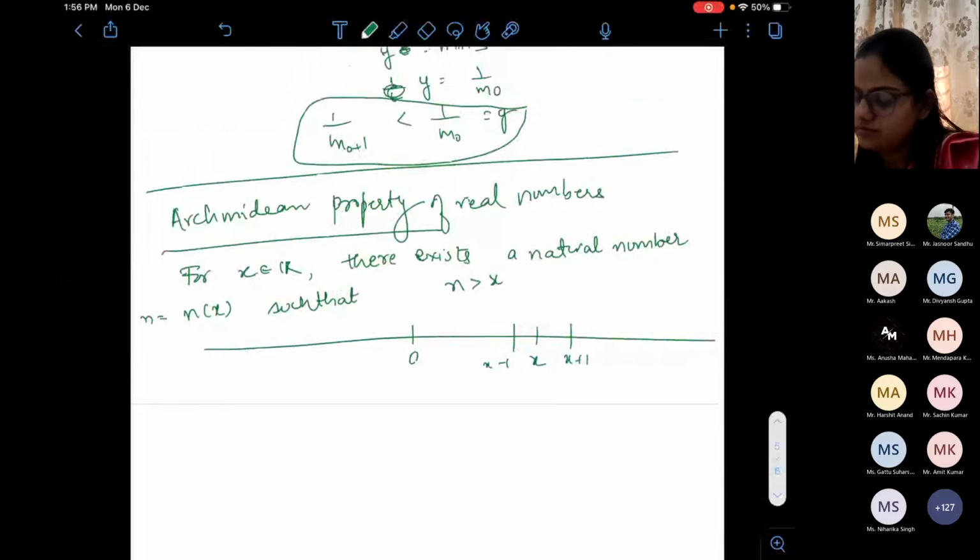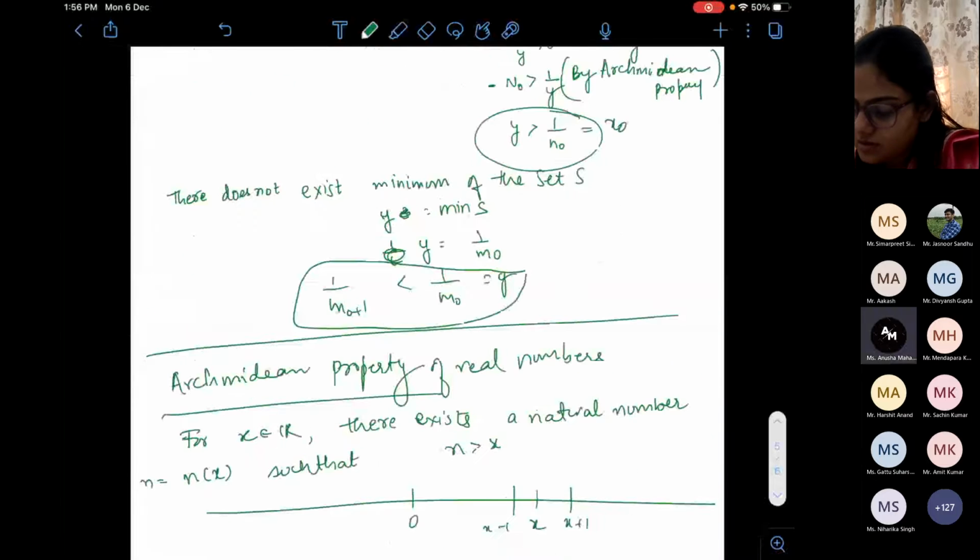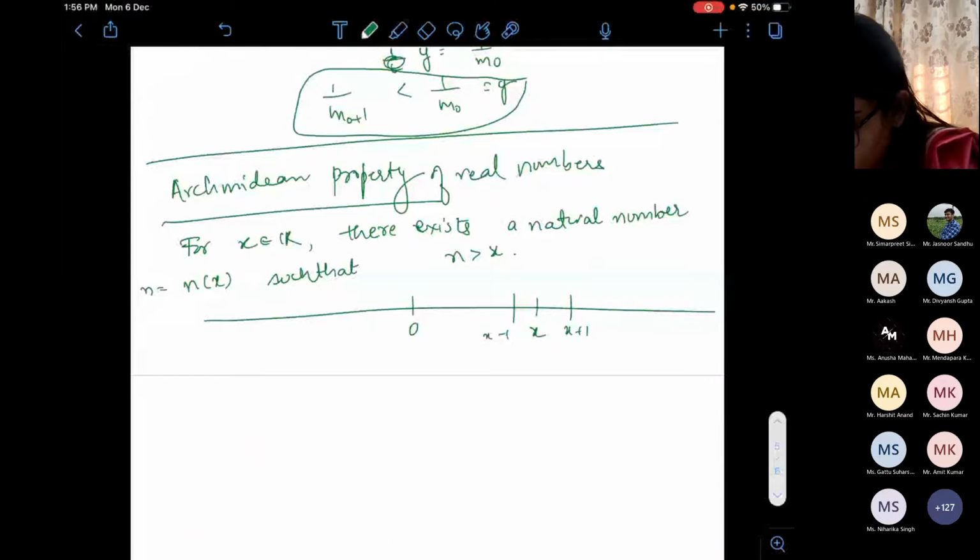Let's go ahead a little bit. Now we come to the supremum. Let's change the color of the pen.